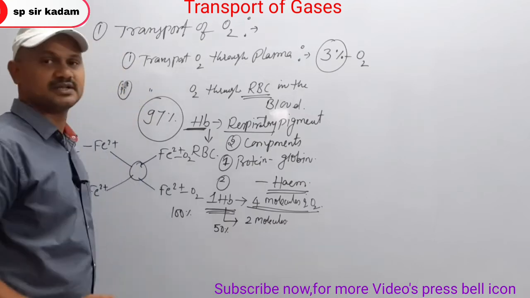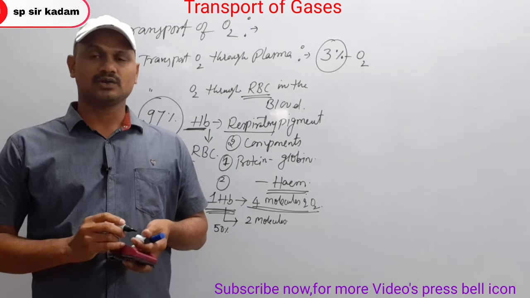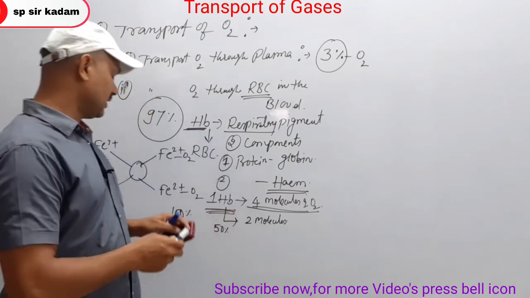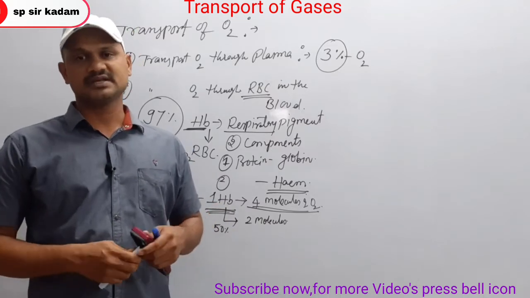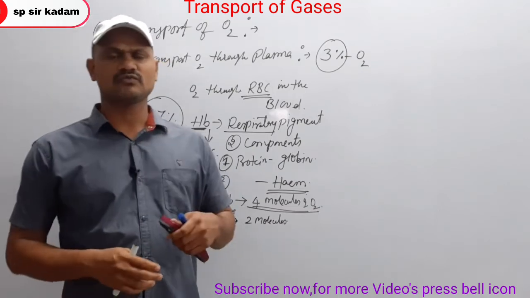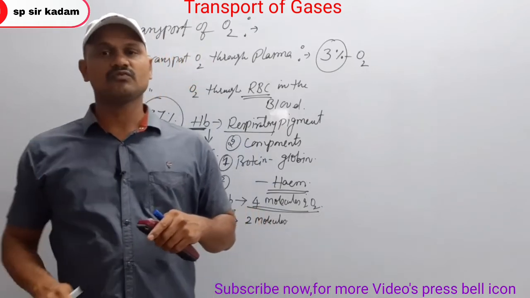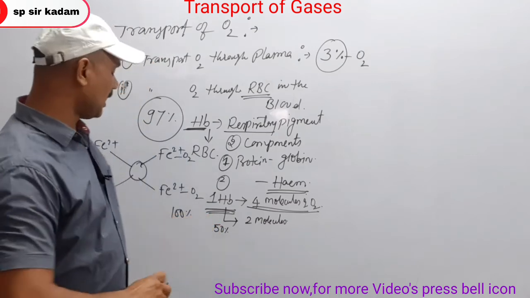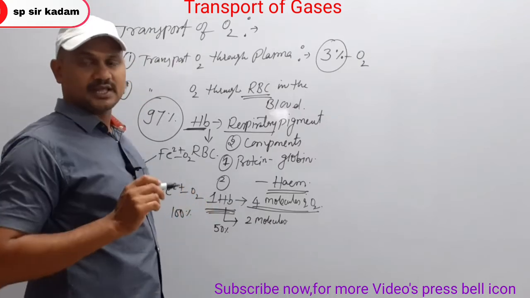That is 50% saturation. Or if it transports 1 molecule of oxygen, that is 25% saturation. Clear? And here it means oxygen binding with that hemoglobin.